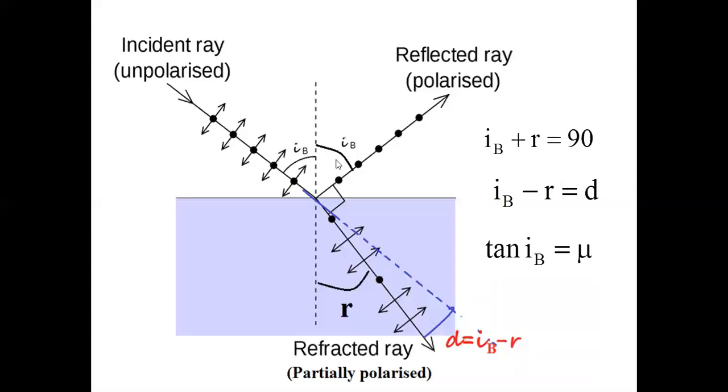And you know the formula here: IB plus R must be equal to 90 because this angle is already defined as 90 at the Brewster's angle or polarizing angle. The angle at which reflected light is completely polarized, refracted light is not polarized completely. IB plus R must be 90 degrees because this is 90, total should be 180. And IB minus R must be equal to the deviation, that you know, this full angle is IB minus R, that is the angle of deviation, right? Then tan IB equals mu or n, the refractive index anyway. That is Brewster's law. Tangent of the Brewster's angle or polarizing angle is equal to the refractive index of the medium which refracts light. Okay, so that is the more important one.